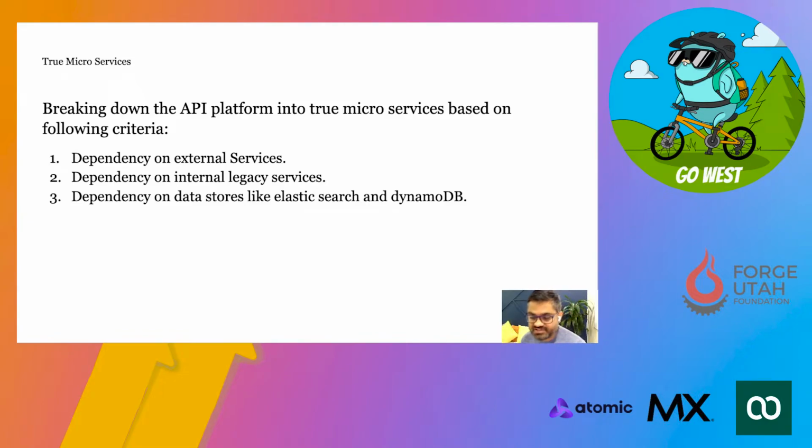Since external services did not have any kind of fail forward, we had to have some way of monitoring those services without depending on the external services themselves. We wanted to know in advance that if there is any problem, we should be able to take some steps at our end.